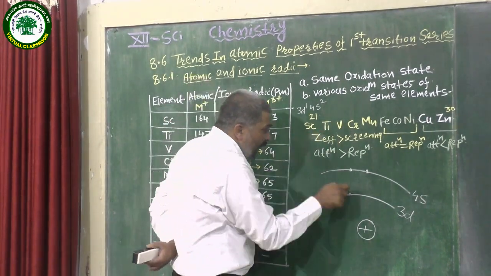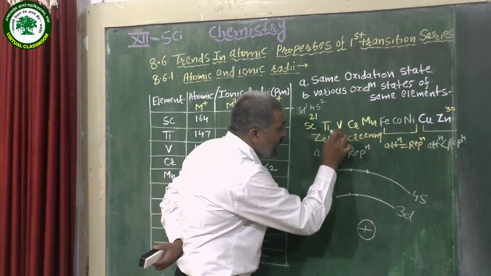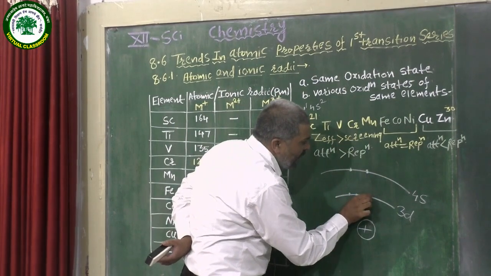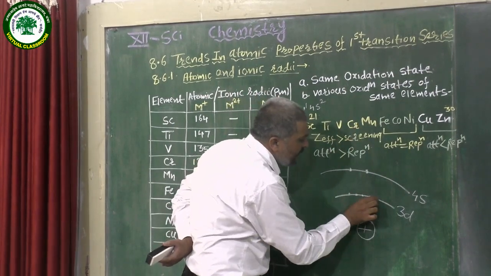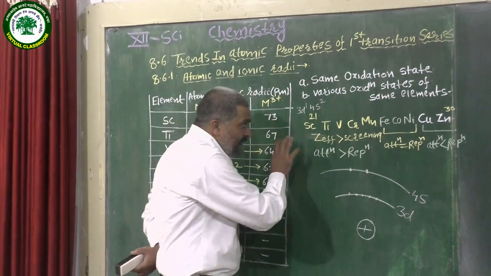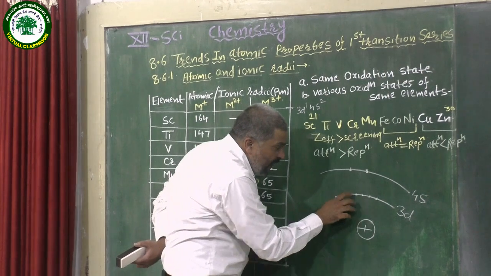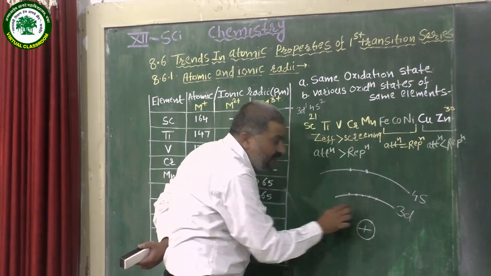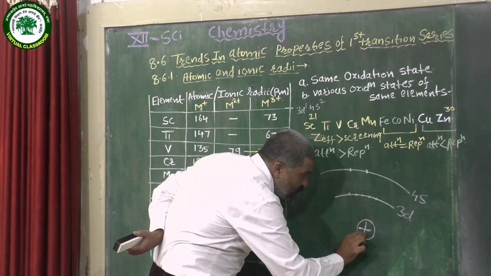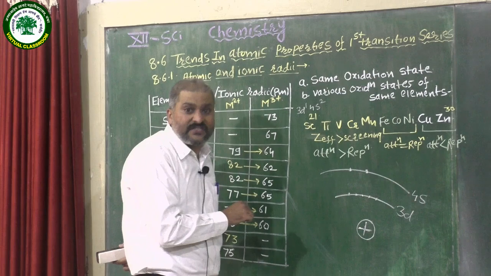In that case again 1 more electron is added in this 3d subshell. In the case of vanadium, the 3rd electron. In the case of chromium, again the next electron. In the case of manganese, again the next electron. When we write the electronic configuration of the corresponding elements, 1 more electron goes on being added in the 3d subshell. At the same time 1 proton is also increasing in the nucleus by 1 unit.